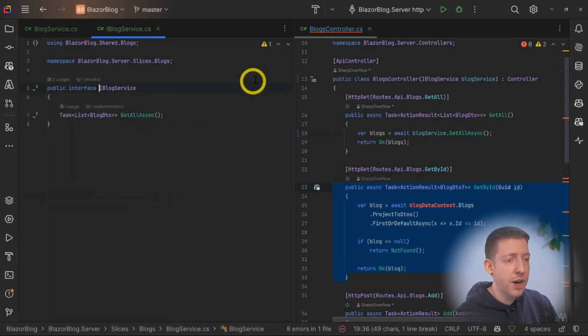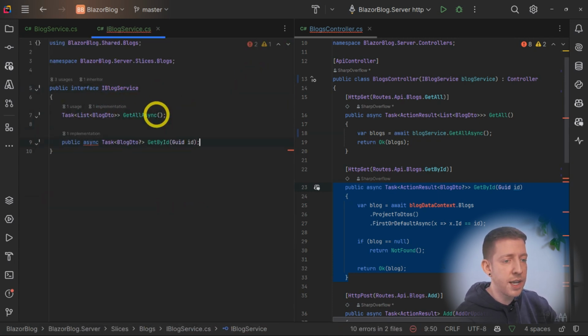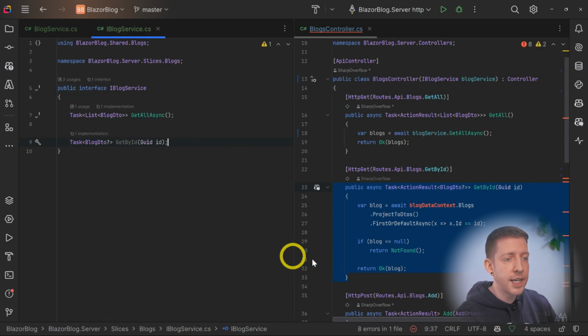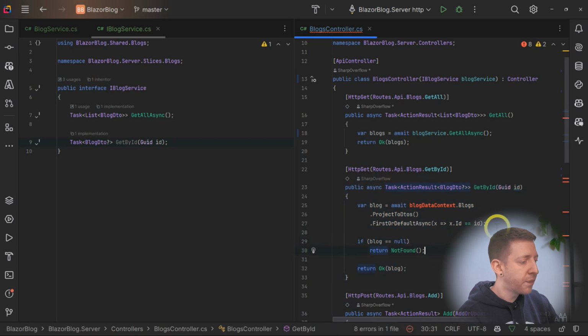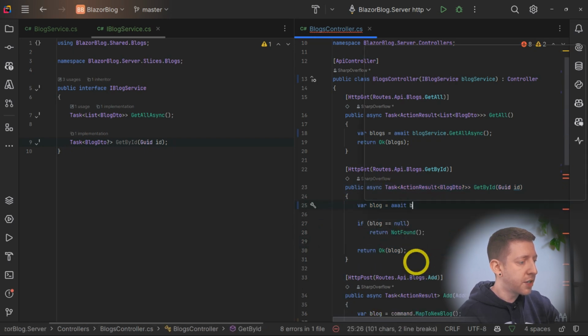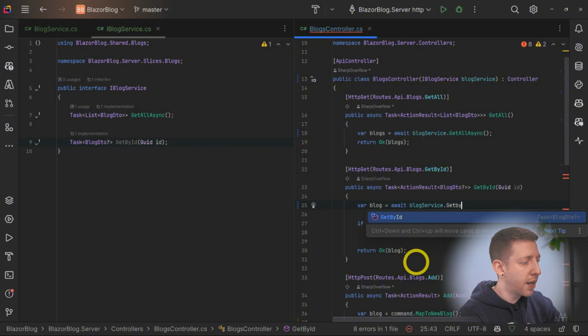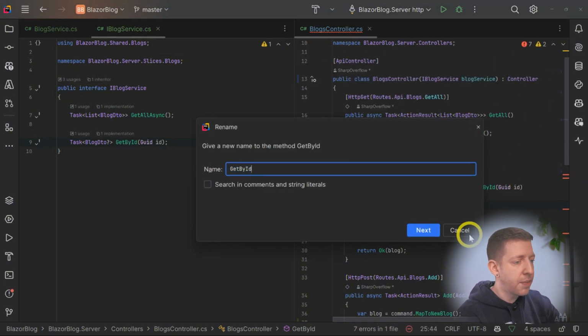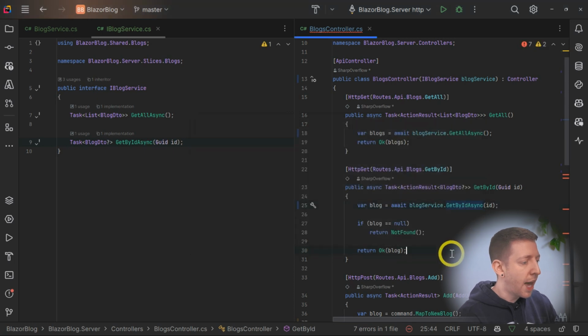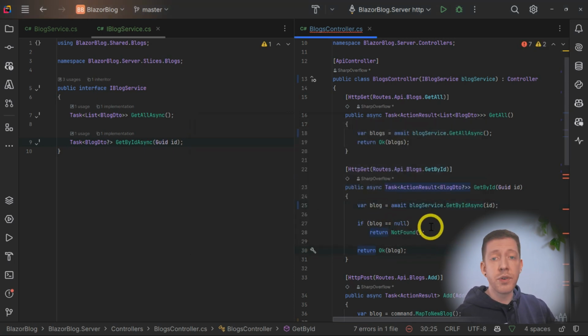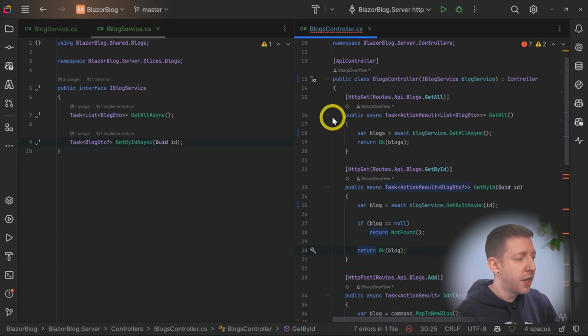So we'll add that to our interface as well. So let's come over to here, take away the public async. So there's our method on the interface. And then over in the controller, we'll change this part here to use our blogService.getById, pass the ID in. In fact, I'm going to rename that to getByIdAsync. And then here we'll check if it's null, we'll return not found like before. Otherwise, we return it in an OK response.